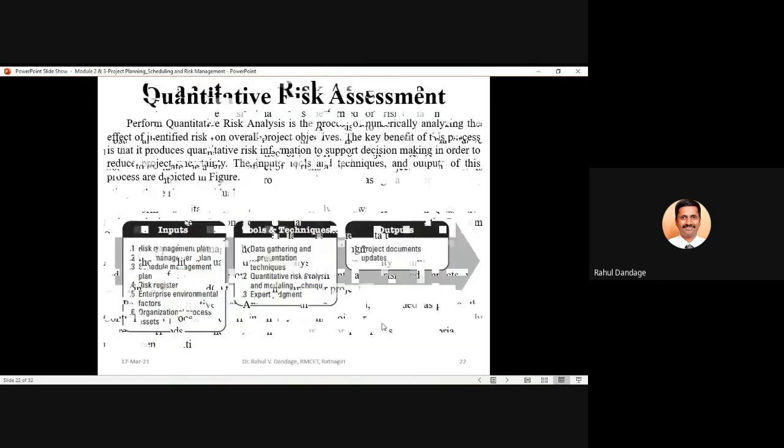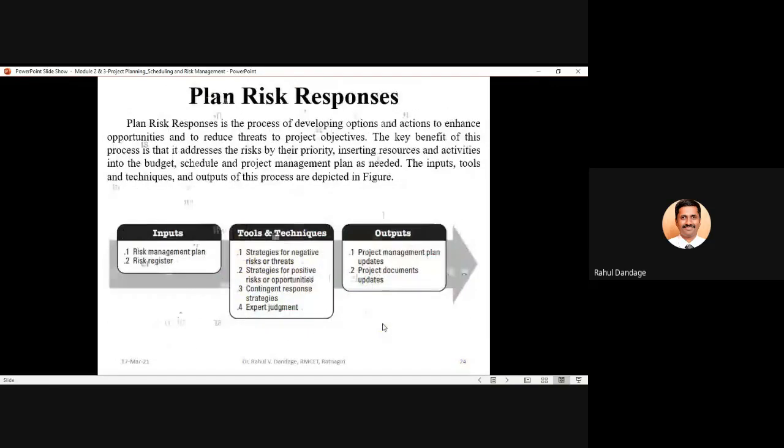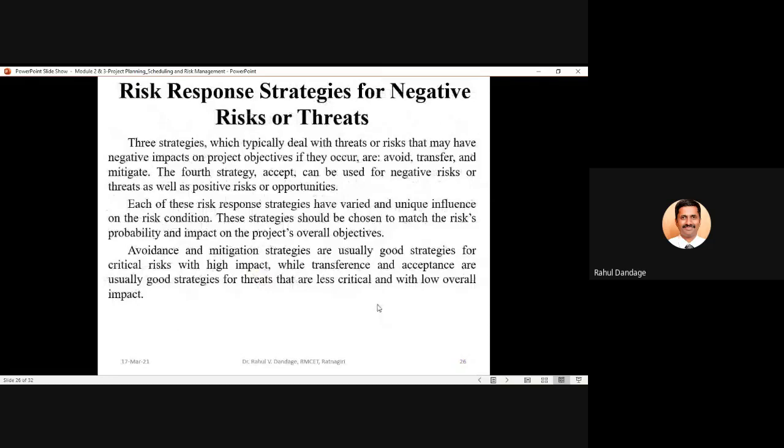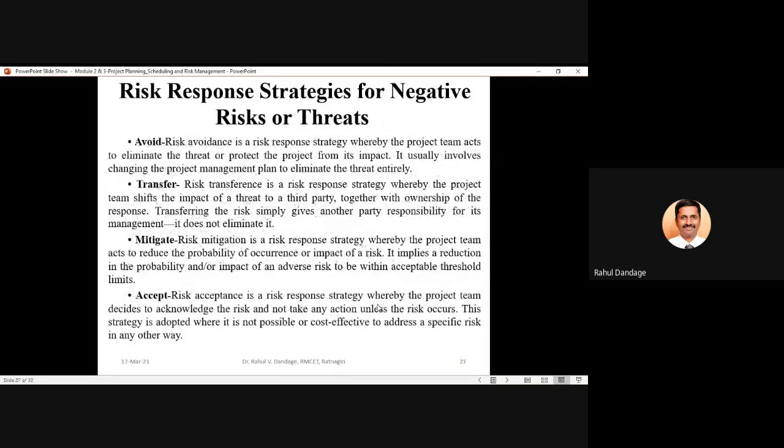That is the best way, because if you cannot avoid, if you cannot transfer, if you cannot completely remove that risk, then the most preferred option is, whatever way possible, to minimize the effect of that risk on your project objectives.